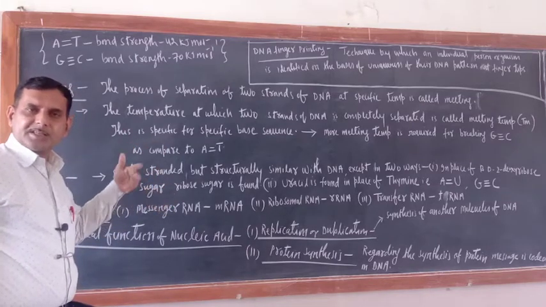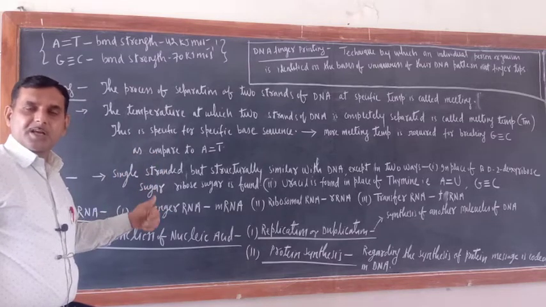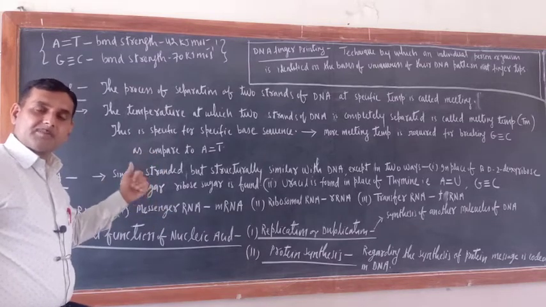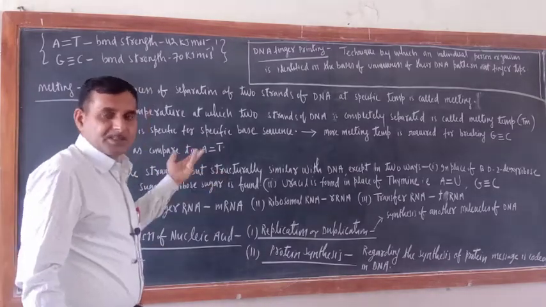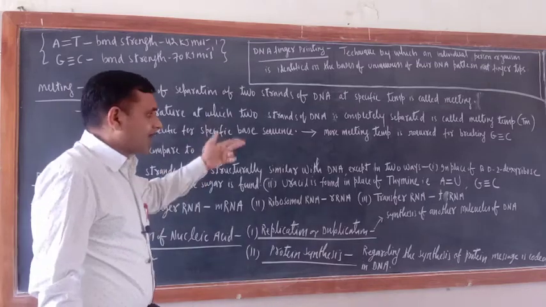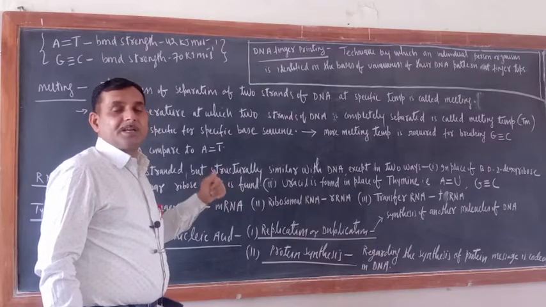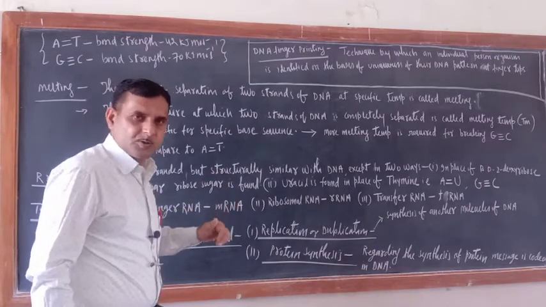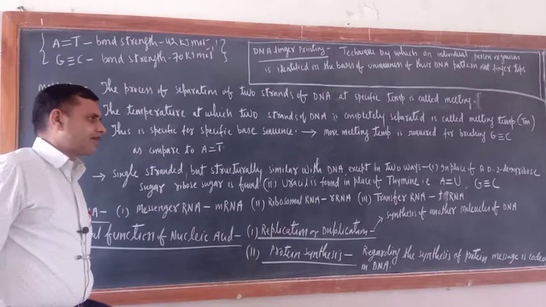Now there are some basic differences as far as their structure is concerned. In the DNA case, thymine is there, uracil is not there, but in RNA, in place of thymine, uracil is there. This is one difference. Second difference, as I already told, DNA is double stranded and RNA is single stranded. Another difference: in DNA, beta-D-2-deoxyribose sugar is found; here, ribose sugar is found.